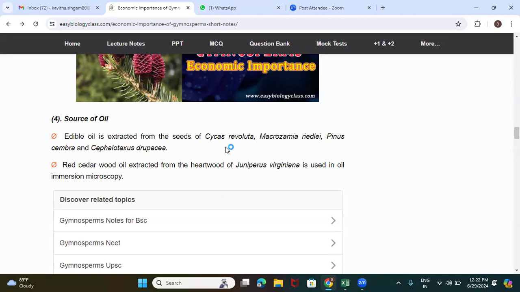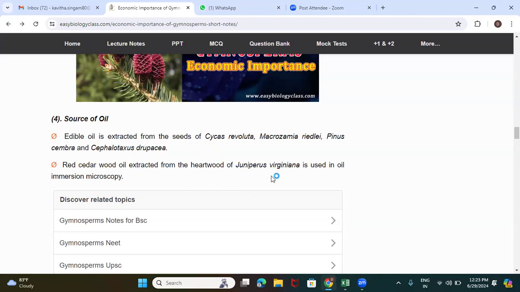So the seeds of Cycas revoluta, Macrozamia, Pinus cembra, and Cephalotaxus. These are the gymnospermic plants. The seeds of these plants are able to produce oil. That oil can be extracted from these seeds, and it plays the role of an edible oil.